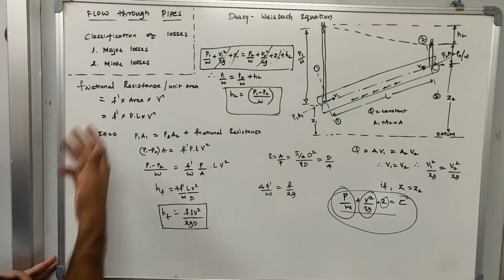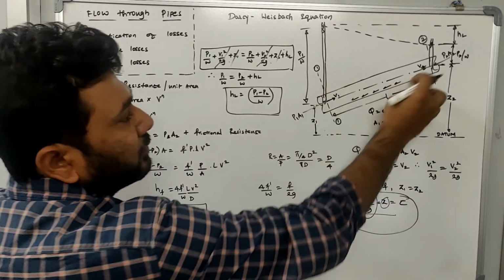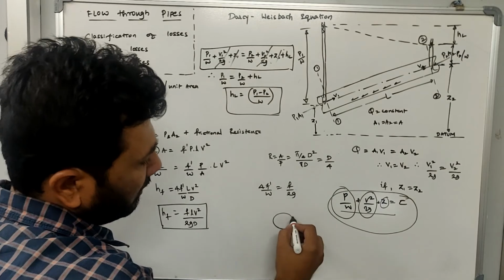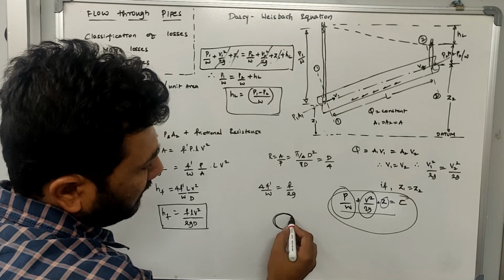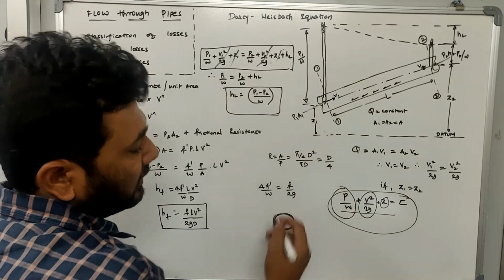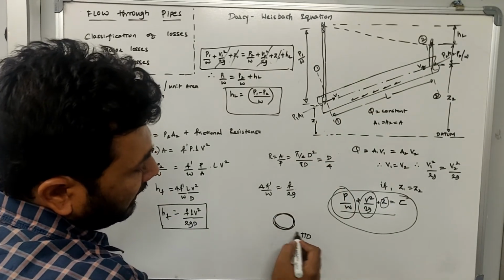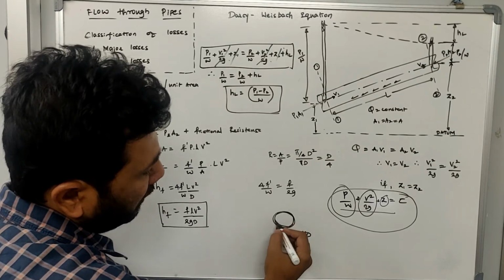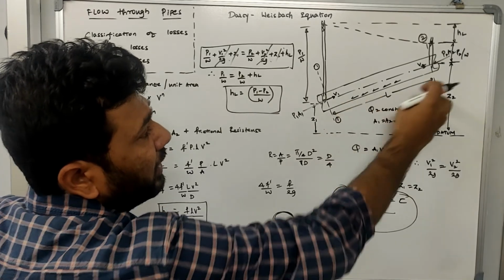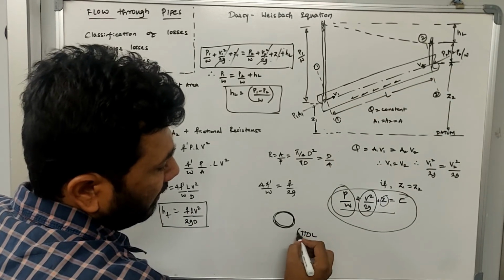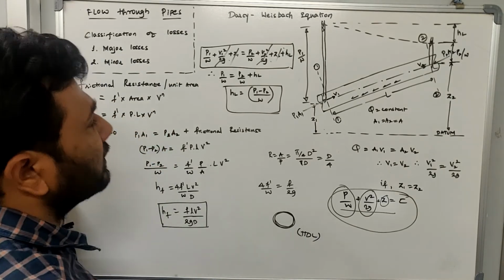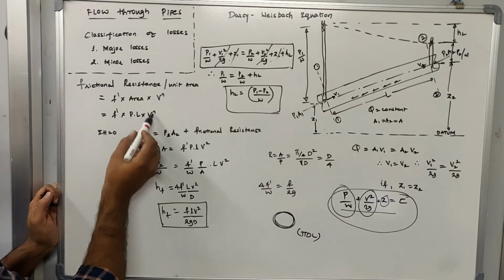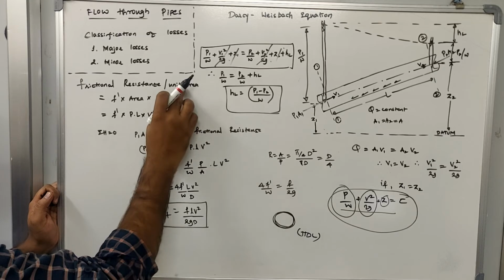Now let us find out what this area is. This is your pipe where the frictional resistance is offered. The frictional resistance is offered along the perimeter, so I need to calculate the total area over which the frictional resistance is applied. Pi into d is representing the perimeter length. If the perimeter length is multiplied by the length of the pipe, it gives you the area which is offering the frictional resistance. So F dash into P into L into V raised to N is giving you the frictional resistance that is offered per unit area.